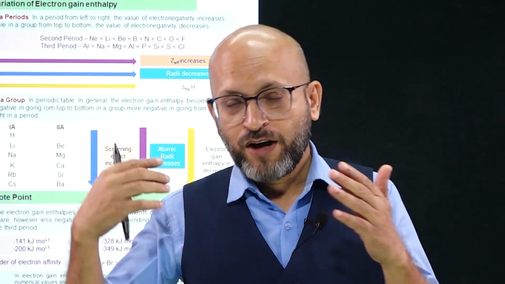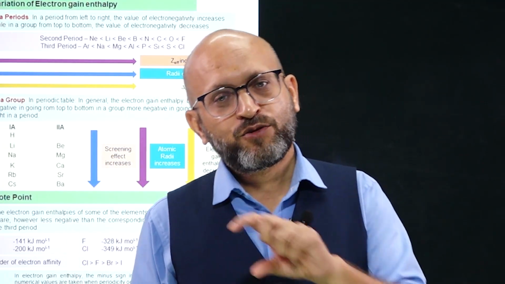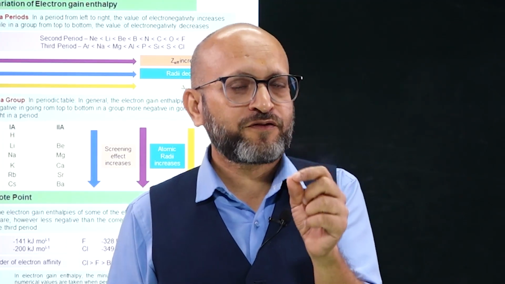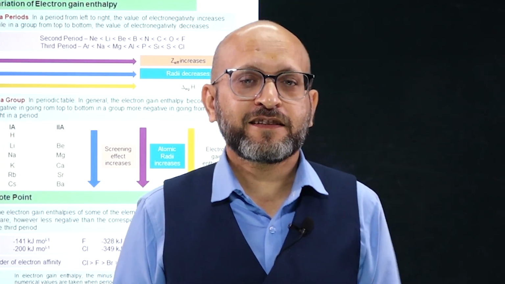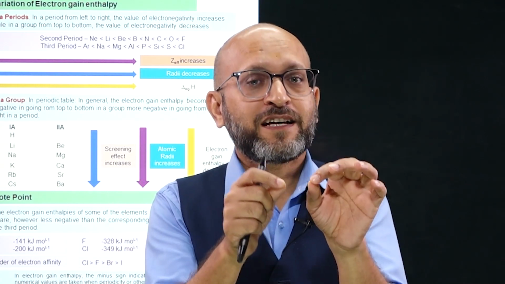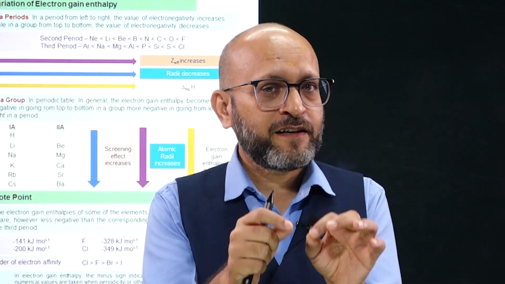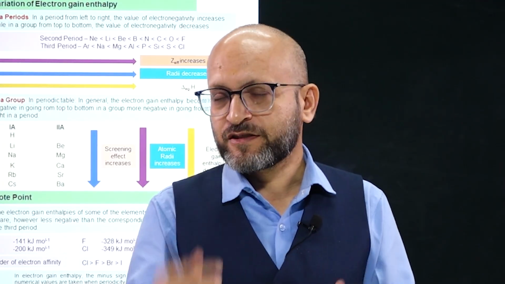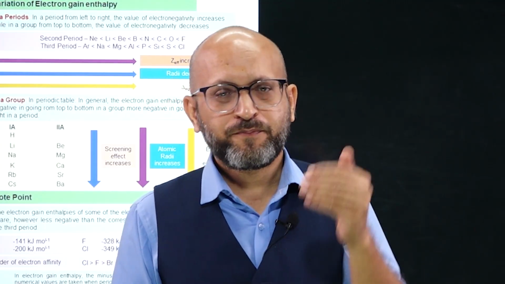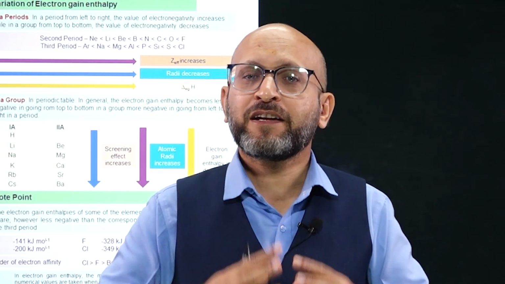That means you have to put in extra energy to add an electron to noble gases: helium, neon, argon, krypton. All of them have positive electron gain enthalpy because the addition of an electron to these atoms is endothermic. Now there are certain atoms like nitrogen, beryllium and magnesium which have a stable configuration.